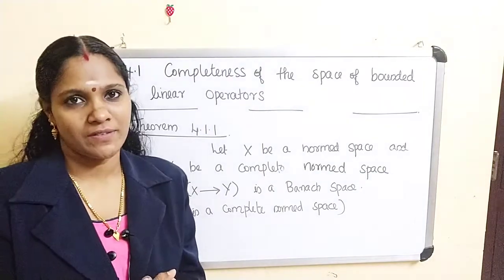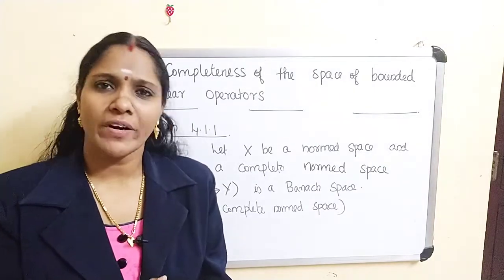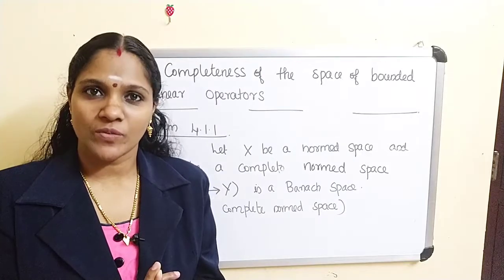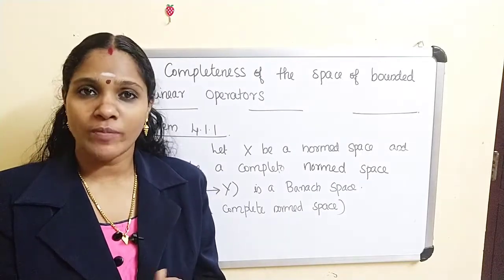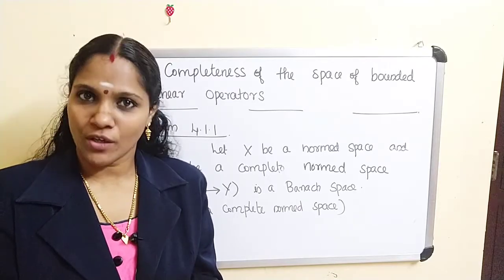So to prove L(X,Y) is a Banach space, what do we have to prove? We have to prove L(X,Y) is a complete normed space. Clearly L(X,Y) is a normed space.